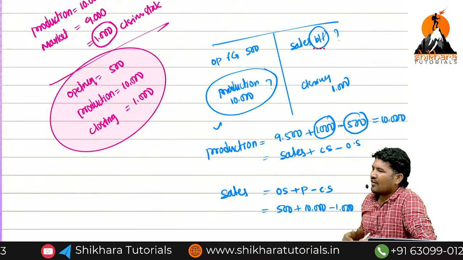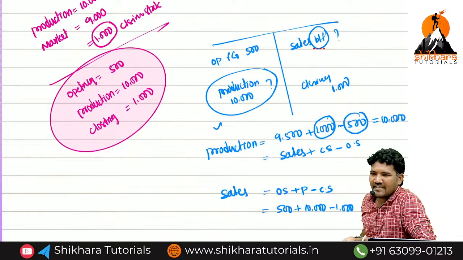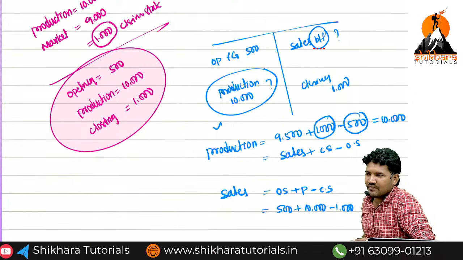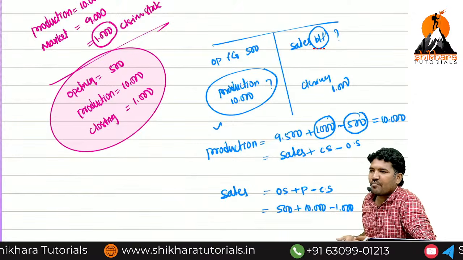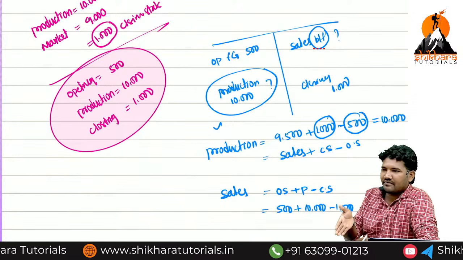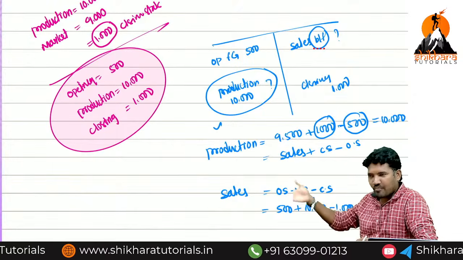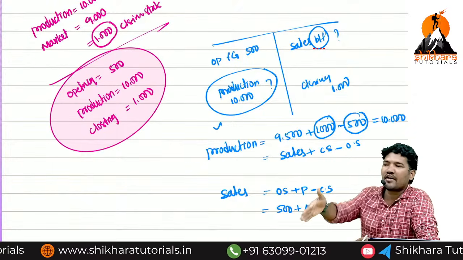Simple, ma. If I already have a finished opening stock, means I need not to produce. If there is a closing stock, means I need to produce that much of units for next period. I need to produce, that's why I'm adding to the production. I need not to produce, that's why I'm reducing the production.